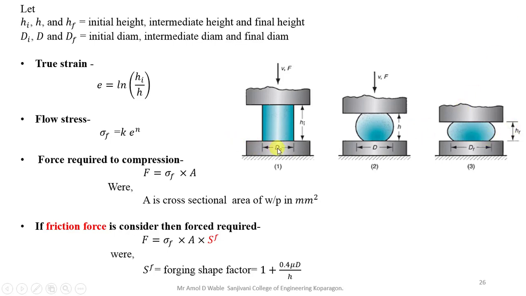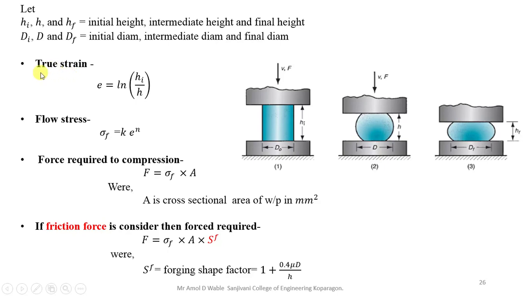Again this will be the initial diameter of your workpiece, intermediate diameter and final diameter. Sometimes it may happen that you require only one blow to get the final shape of the component. In that case there will be an initial diameter and a final diameter, with no intermediate height and diameter of your component.